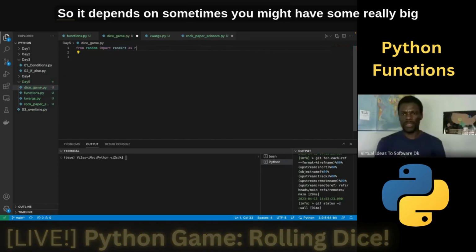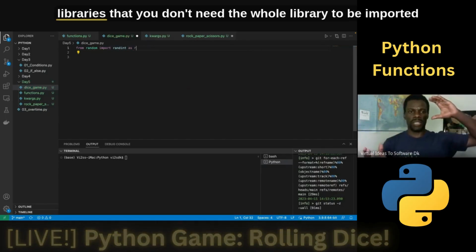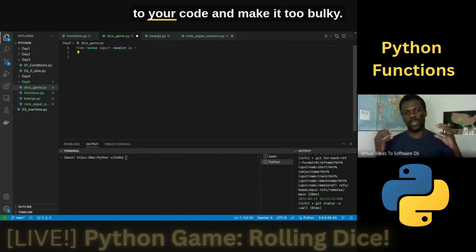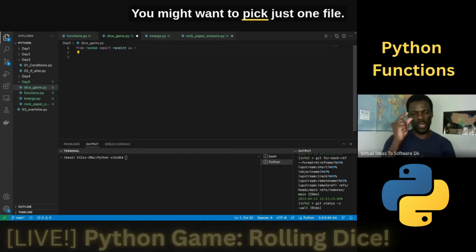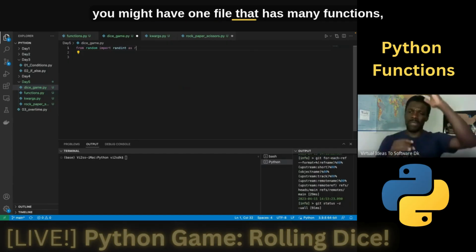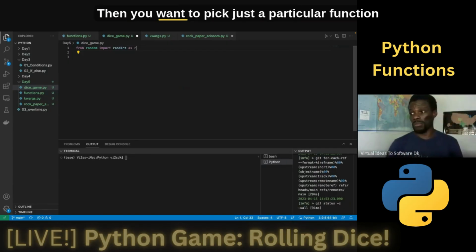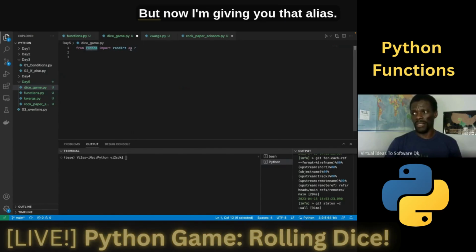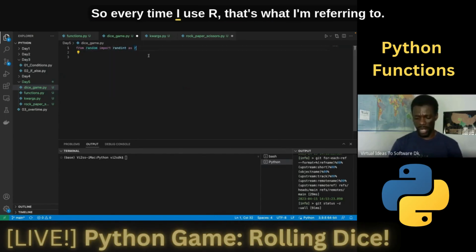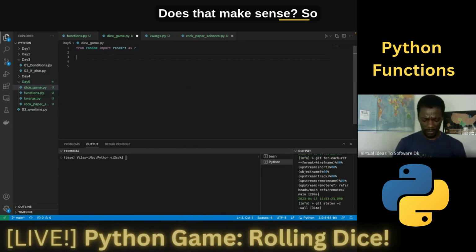Yes, it does. So it depends. Sometimes you might have some really big libraries where you don't need the whole library to be imported to your code and make it too bulky. You might want to pick just one file. In some cases, you might have one file that has many functions, which is a large file. Then you want to pick just a particular function within the file. But now I'm giving it an alias. So every time I use R, that's what I'm referring to. Does that make sense?